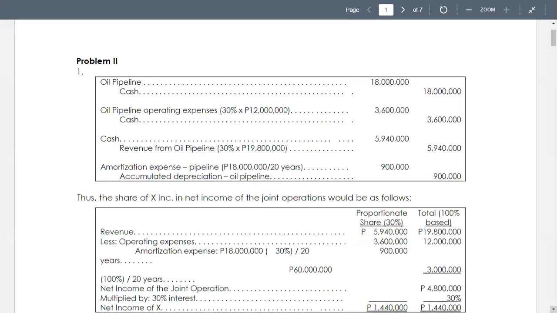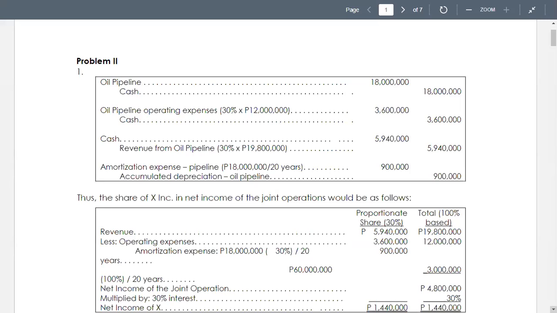All major operating and financing decisions related to the pipeline must be agreed to by the three parties. The cost of purchasing the pipeline was 60 million. The pipeline has an estimated 20-year useful life with no residual value. The management fee for operating the pipeline for 20x4 was 12 million.